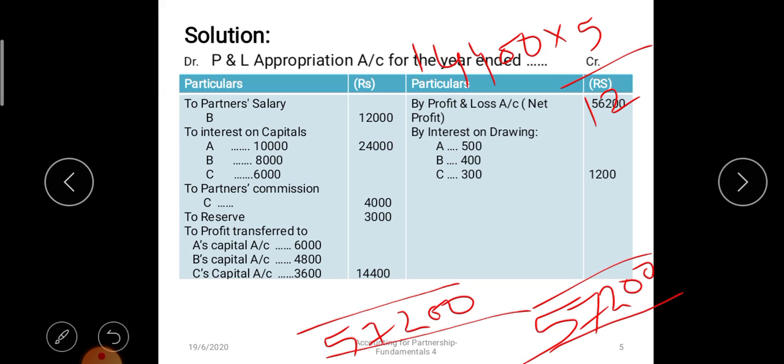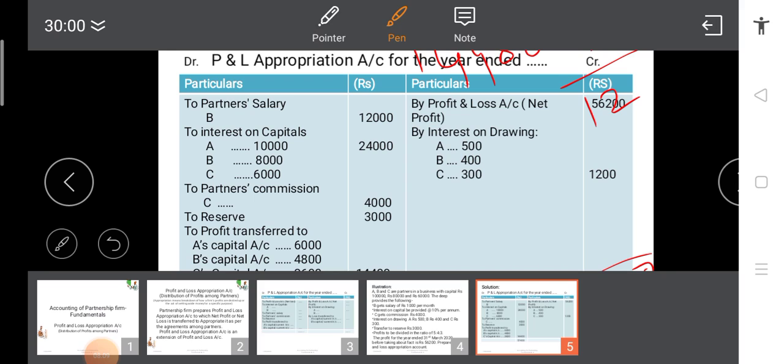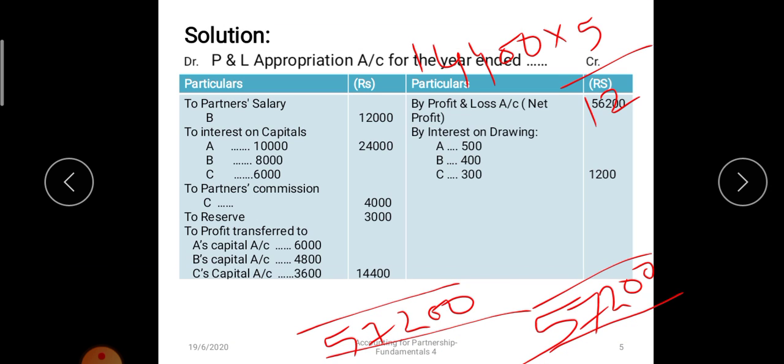Please write down the total 57,200, and the calculation is 14,400 into 5/12 in case of A. In case of B, instead of 5 you will write 4, and in case of C it will be 3. So when you multiply 14,400 by 5/12, it is 6,000 rupees. When you multiply it by 4/12, it is 4,800, and when we multiply it by 3/12, it is 3,600.